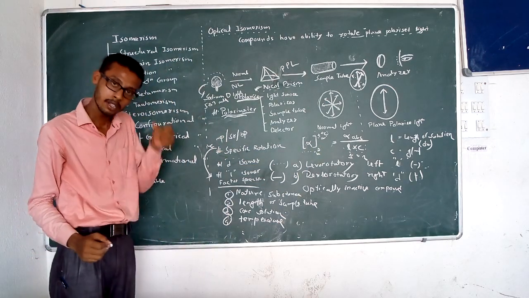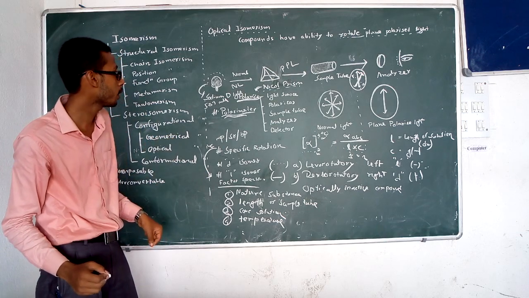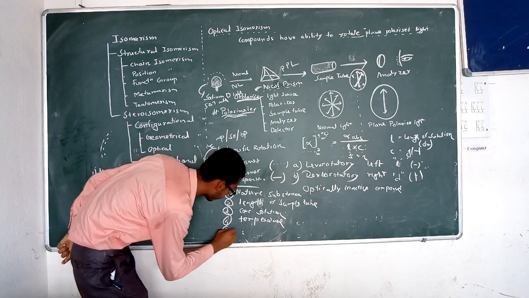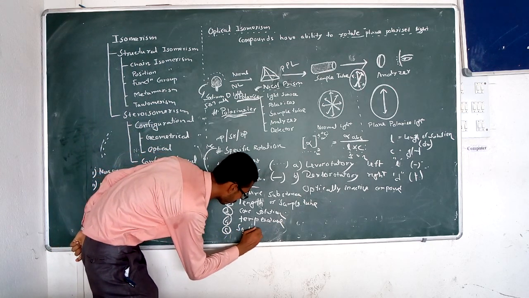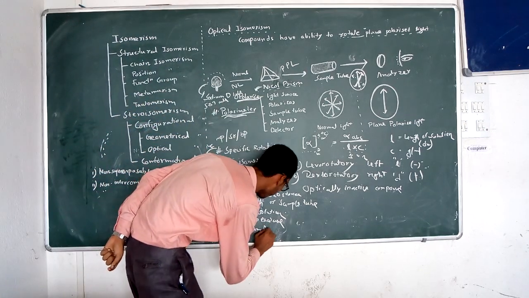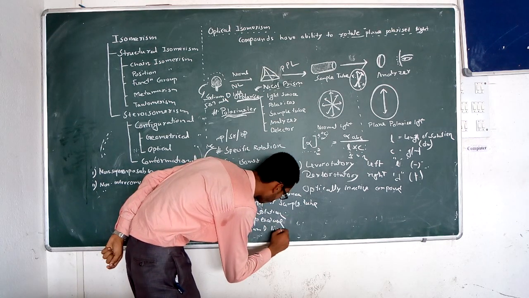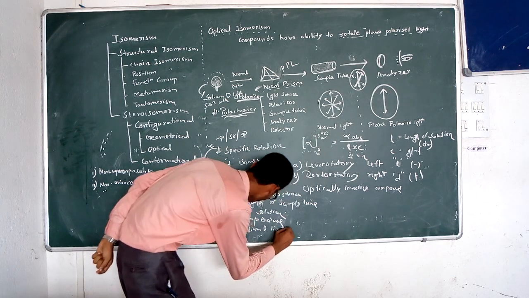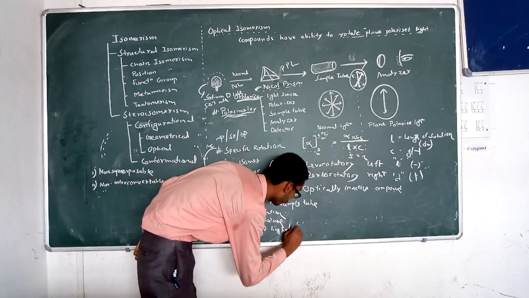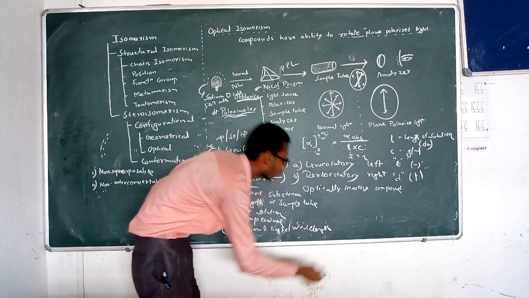Fifth one, what? The D. D means the wavelength. So wavelength also has an effect. We normally use sodium D light, but if you use another light and want to experiment with another type of light, then there is some effect on the specific rotation. So the fifth one is the wavelength of the plane polarized light.